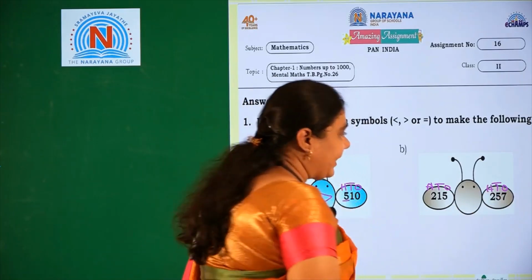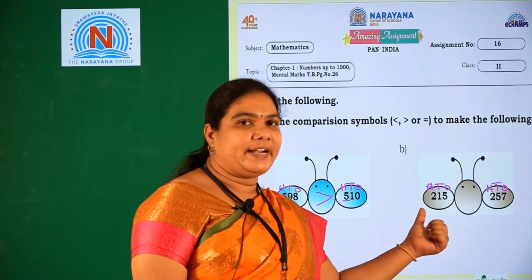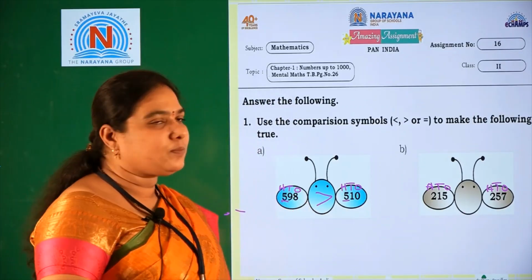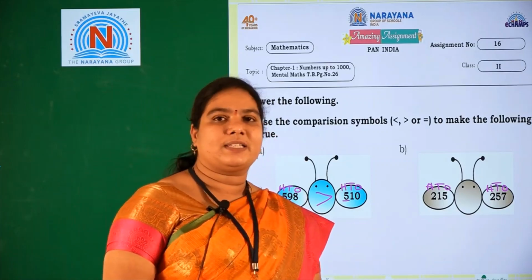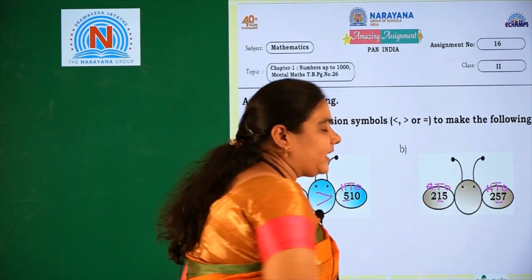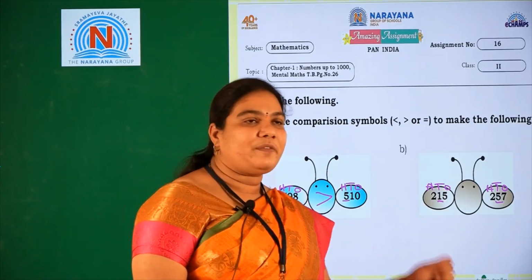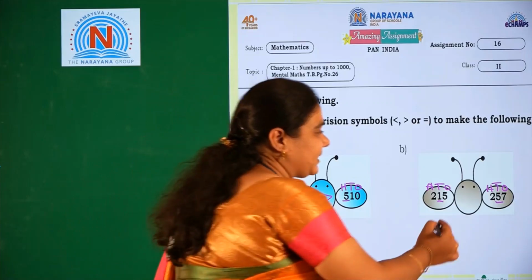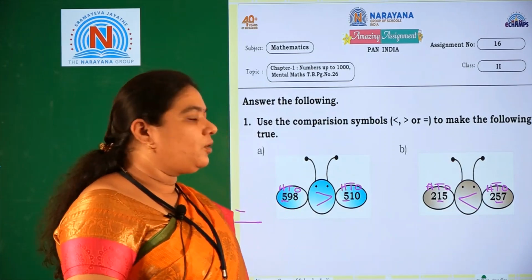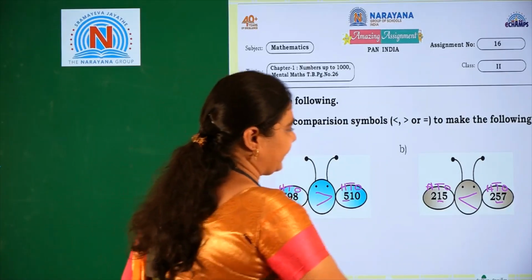So 2 is in hundreds place. We should compare the numbers from the left side onwards, that is hundreds place. Here also 2 is there and here also 2 is there. If both the hundreds places are same, we should enter into the next place, that is tens place. Here 1 and here 5 is there. In 1 and 5, which is the bigger number? 5 is the biggest number, that's why we should keep the open mouth on the bigger number side. We read: 215 is less than 257. Let us go for the next question.